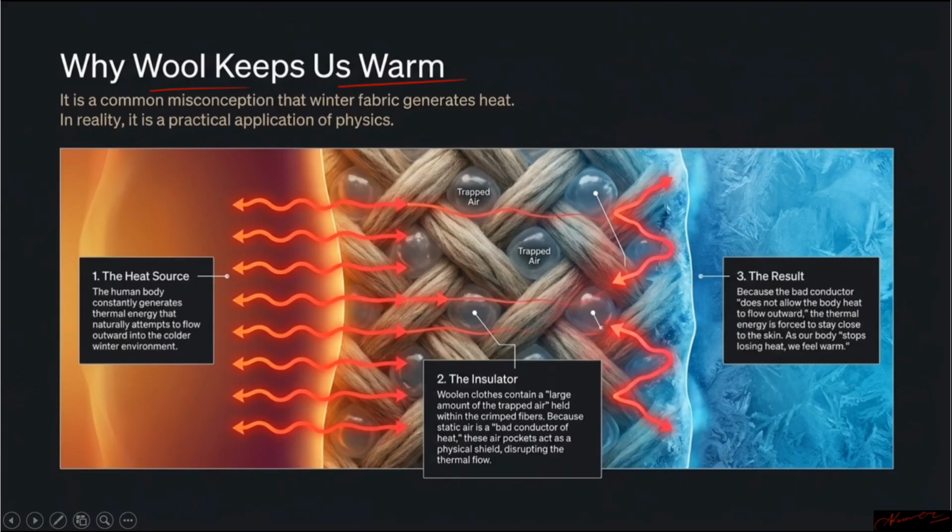Generally, when you wear the woolen clothes, is it because of the woolen clothes that the heat is generated? Is the heat generated from the woolen clothes, or is it something different? So we will try to understand how the heat is generated.